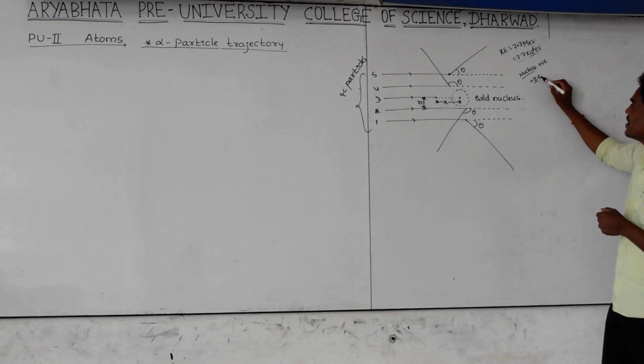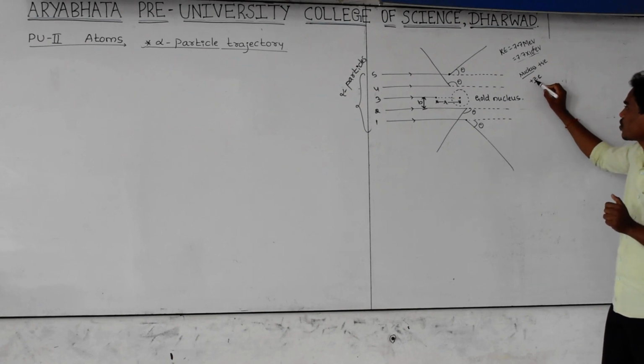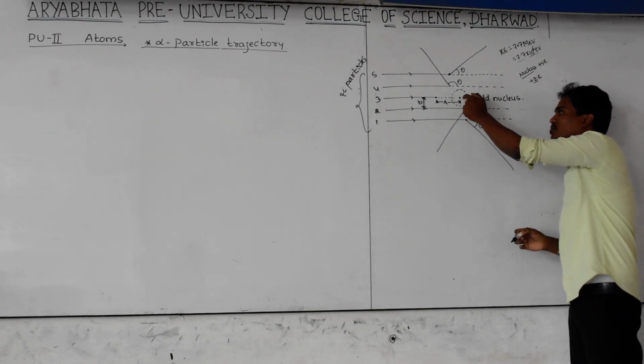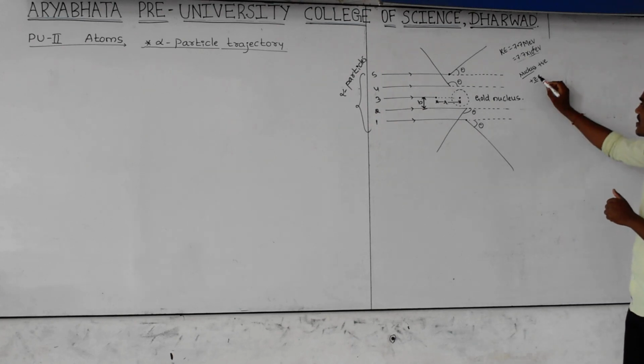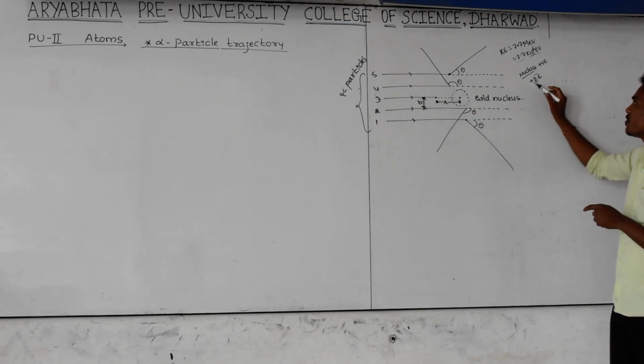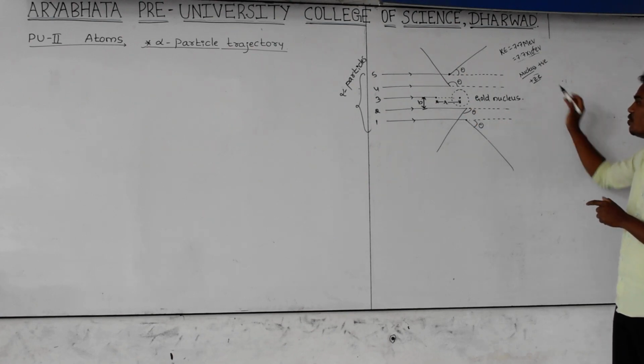Here E is not negative. E is the charge of a proton, not an electron, and Z is the number of protons. If you multiply the charge of one proton by the number of protons, you get the total charge of this nucleus. And what is the sign here? This is the charge of a proton, so the total charge becomes positive. The total charge of the gold nucleus is plus Z into E.